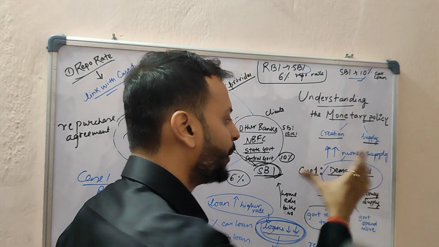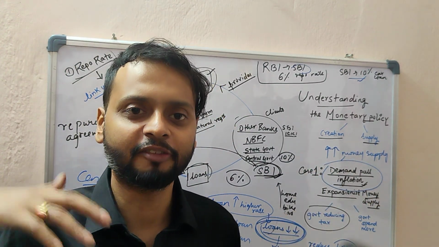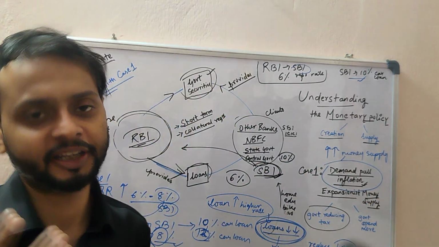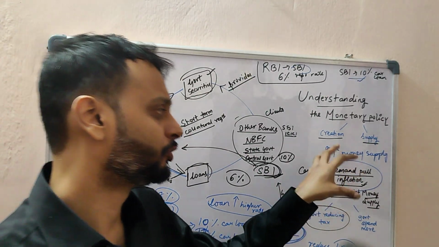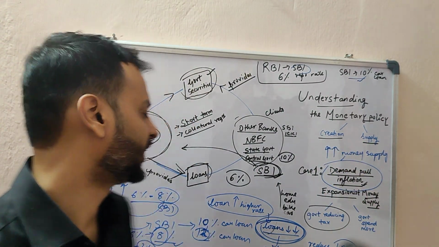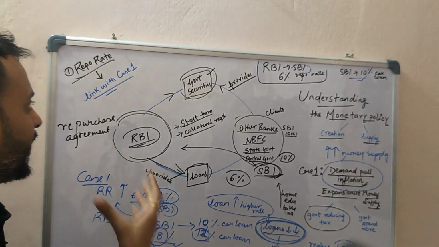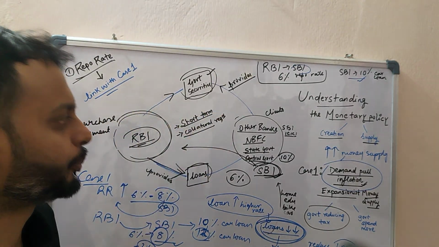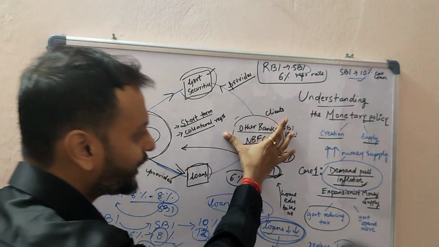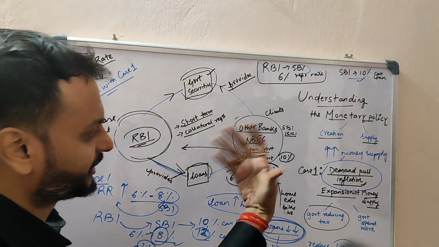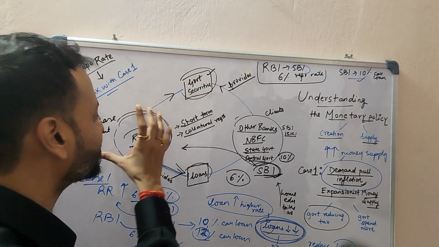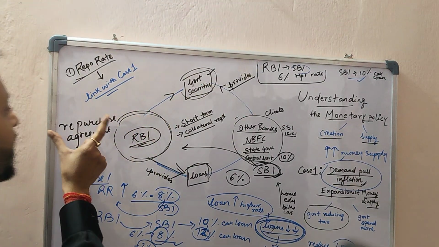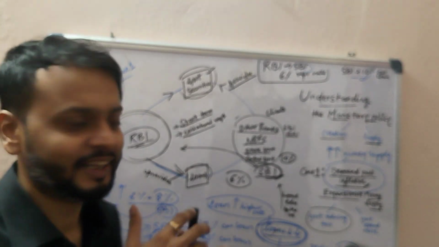That is called demand pull inflation, when everybody has a handsome amount of money in their hands. To fight demand pull inflation, RBI can increase the repo rate, because all these clients, like other banks, state governments, and the central government, depend on RBI for short term repurchase agreements.